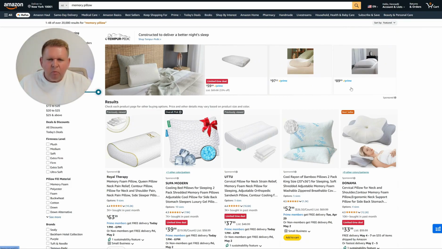For example, we're running our top of search sponsored products ads for the keyword memory pillow at a pretty high cost. Here, the ACOS is quite high. But if we leave this spot where we get a lot of sales because this ad is almost always visible to the buyer and brings in the maximum sales, we'll lower our total sales and market share. Without this, our organic positions will drop significantly.